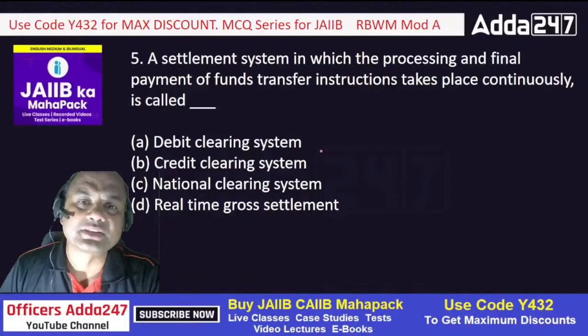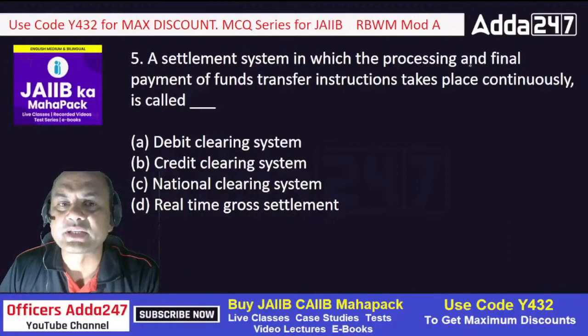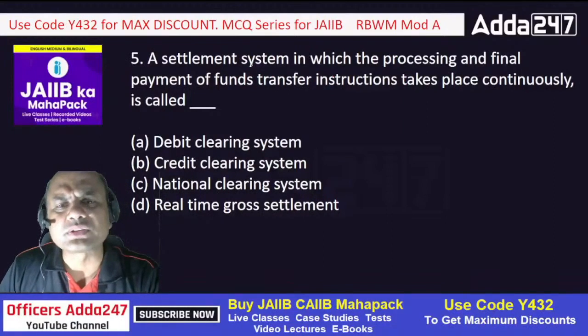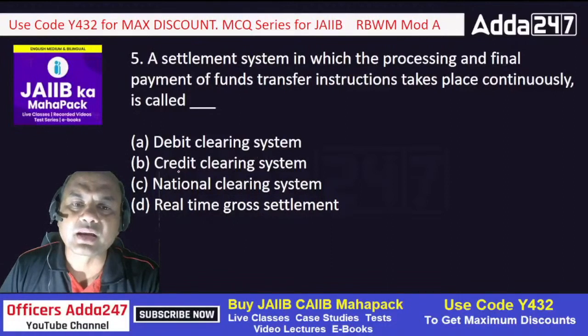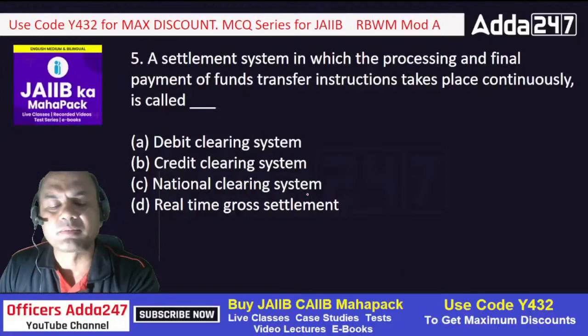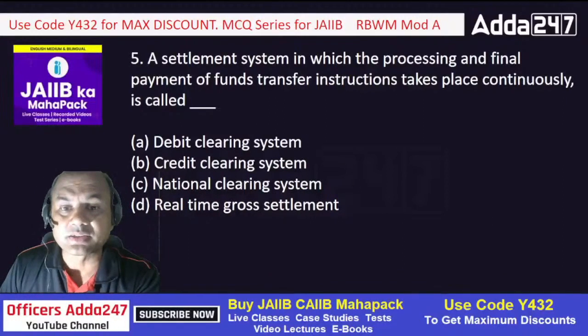A settlement system in which processing and the final payment of fund transfer instructions takes place continuously is called as... continuously means it's going on and on and on. So it's called what? Debit clearing, credit clearing, national clearing, or real-time gross settlement. So what do you think should be the answer?